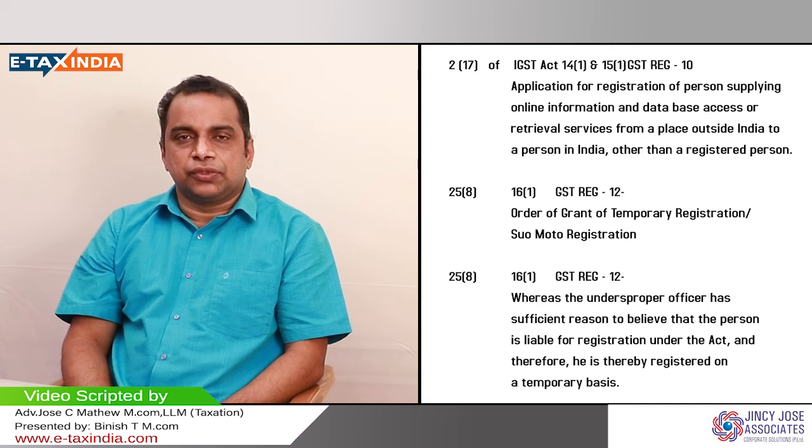So these all are the forms. So let me repeat. TDS or TCS compliant persons, it is GST REG 07. For cancellation of registration, the proper officer will make an order of cancellation that will be in form GST REG 08. GST REG 09 is for non-resident taxable persons. For their extension, the form number is GST REG 11, including casual taxable persons.